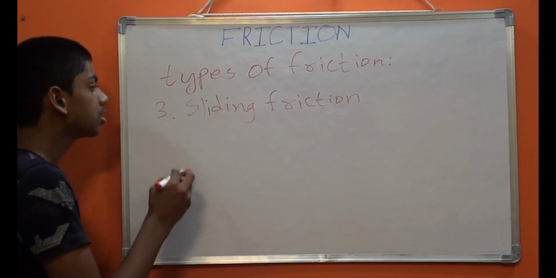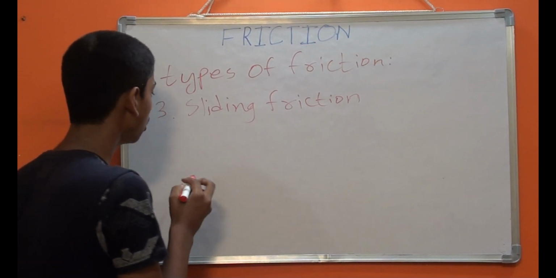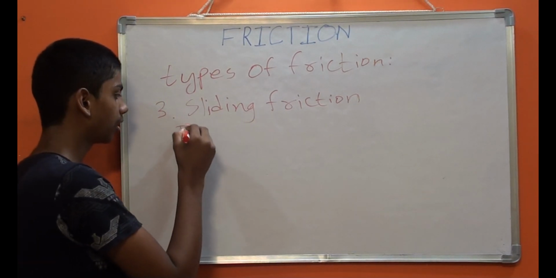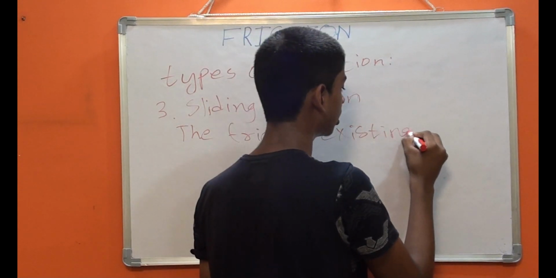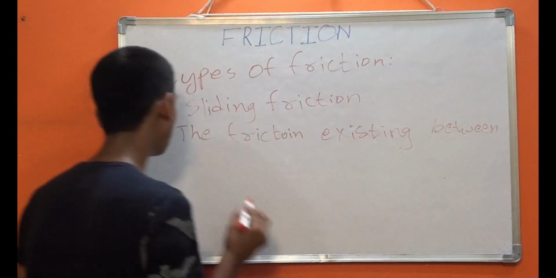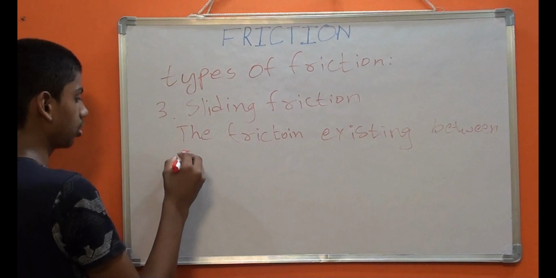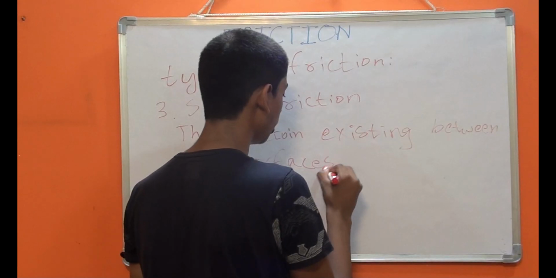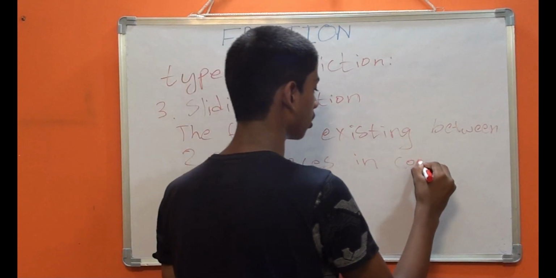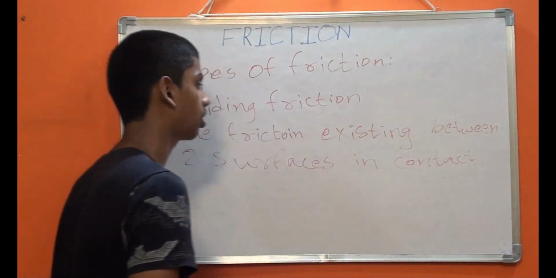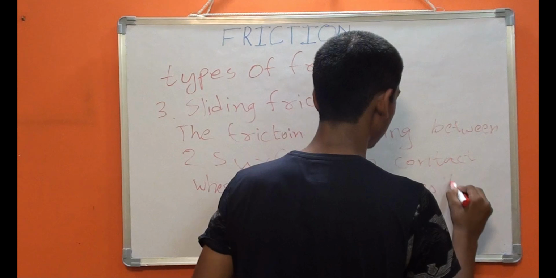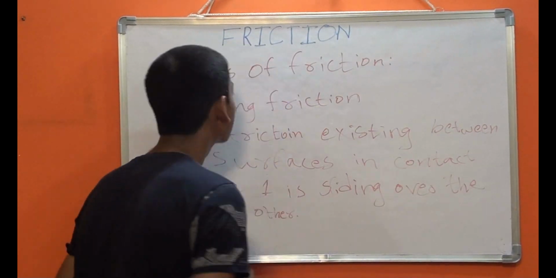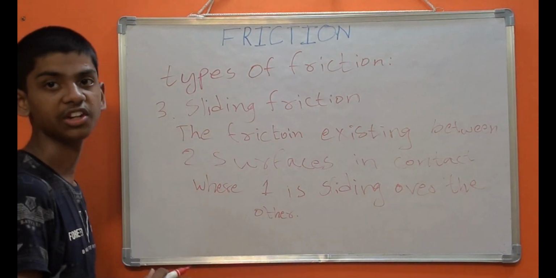Sliding friction means the friction existing between two surfaces in contact where one is sliding over the other. This type of friction is called sliding friction.